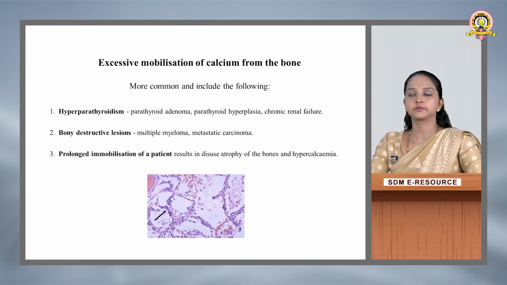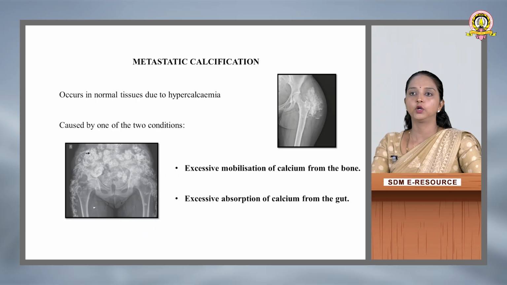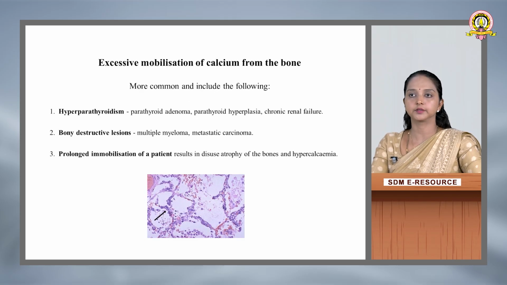Excessive mobilization of calcium from the bone is more common and includes the following: hyperparathyroidism. Those include parathyroid adenomas, then parathyroid hyperplasia and chronic renal failure. Then bone destructive lesions, multiple myeloma and metastatic carcinoma. Prolonged immobilization of a patient results in disuse atrophy of the bone and hypercalcemia. So all this results in two mechanisms inducing metastatic calcification, either excess mobilization of calcium from the bone or excessive absorption of calcium from the gut.